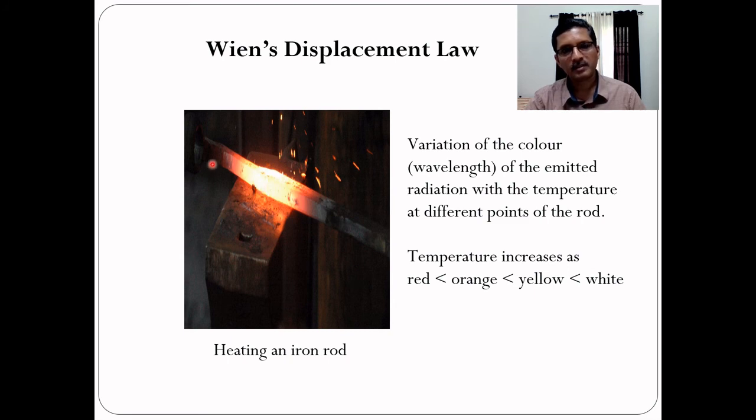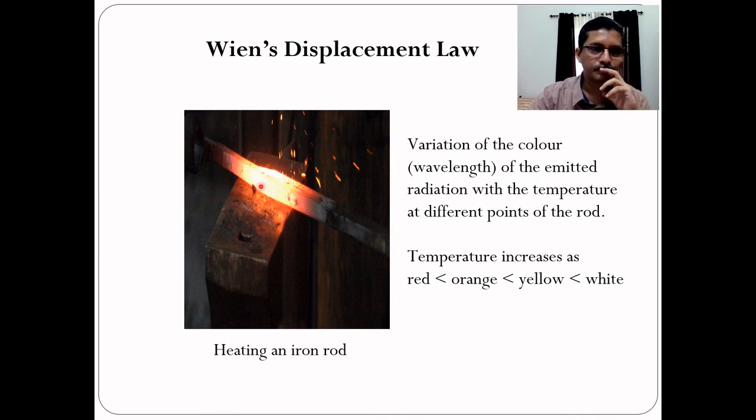Dull red has the minimum temperature, bright red a higher temperature, orange still higher, yellow still higher. White means that at this very high temperature, all the wavelengths in the visible region are emitted. So what we are observing is a composite light. That's why it is white.